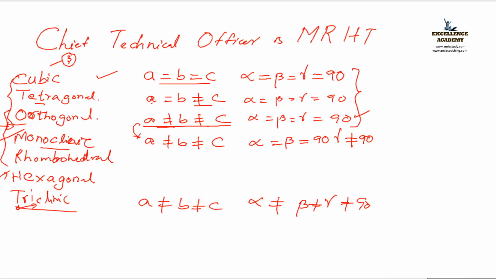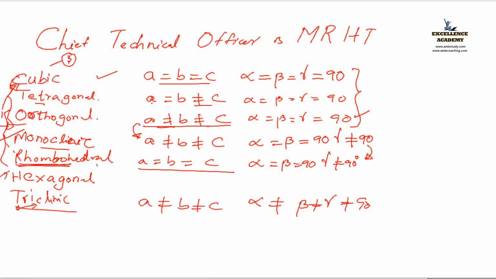Here, the same interatomic space is copied from orthogonal. Next, the same angle is copied to the next one for rhombohedral. Alpha equals beta equals 90 degrees. Gamma not equal to 90 degrees. Then what is the difference here? Rhombus means what? It is similar to cubic in interatomic space. That is A equal to B equal to C. Sides are same. Got it? So that is the difference between the monoclinic and rhombohedral.